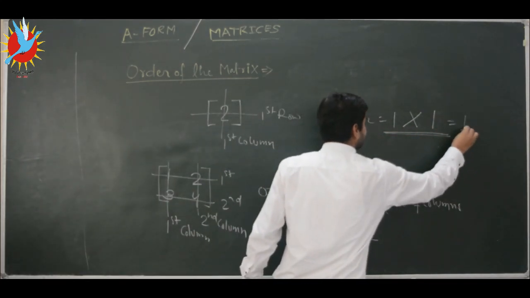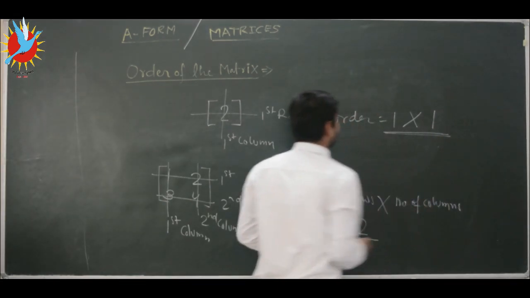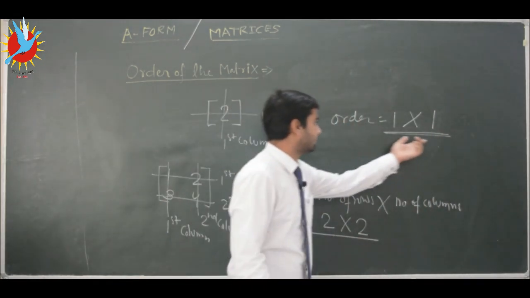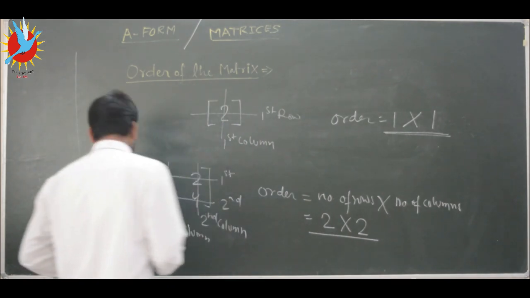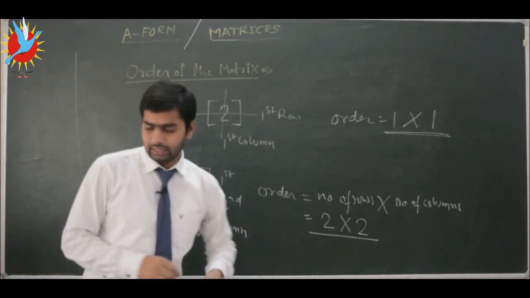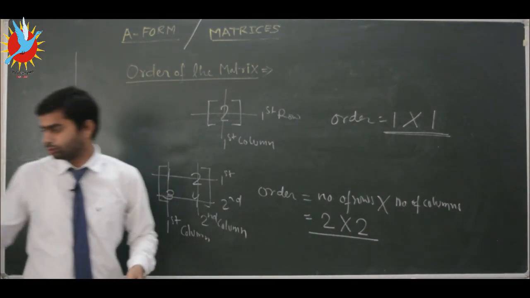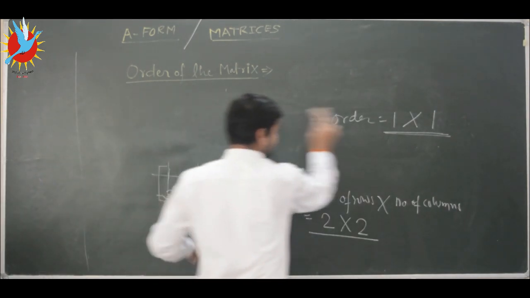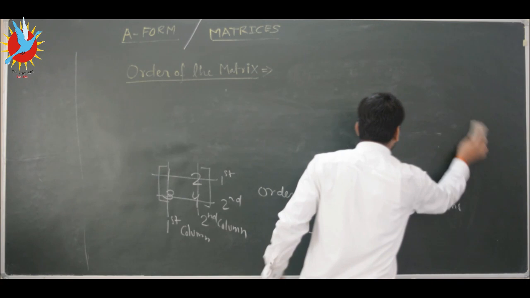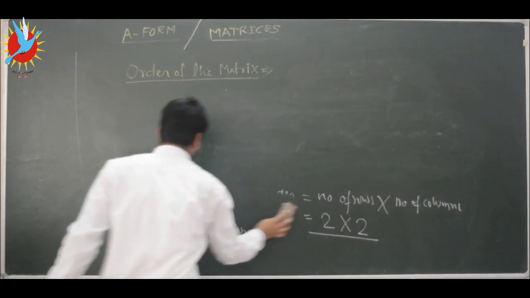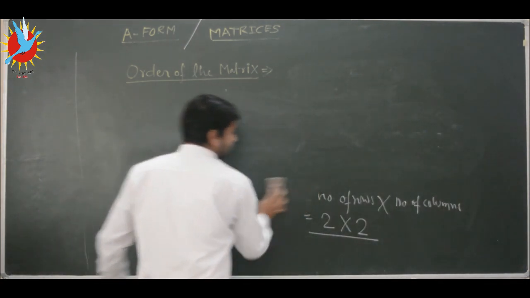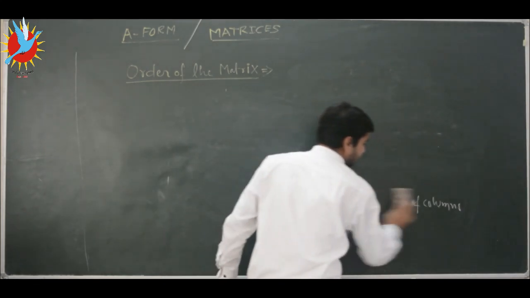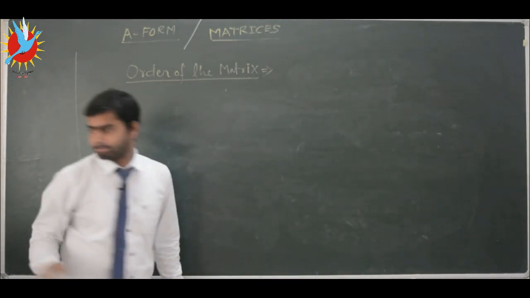We will not write it as 1. So here only the order of this matrix will be 1 by 1. And matrices are denoted by capital letters, and the elements of the matrices are denoted by small letters. Okay, so if we have a matrix of order m by n, that means the number of rows is m and the number of columns is n.